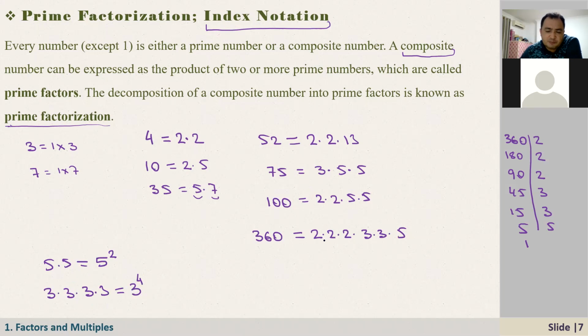So writing this prime factorization, we can write it with index notation, right? For example, here, what is it? It is 2 squared times 13. And how about here? It is 3 times 5 squared. And how about this 100? We can write it as 2 squared times 5 squared. And how about this one, Salim?